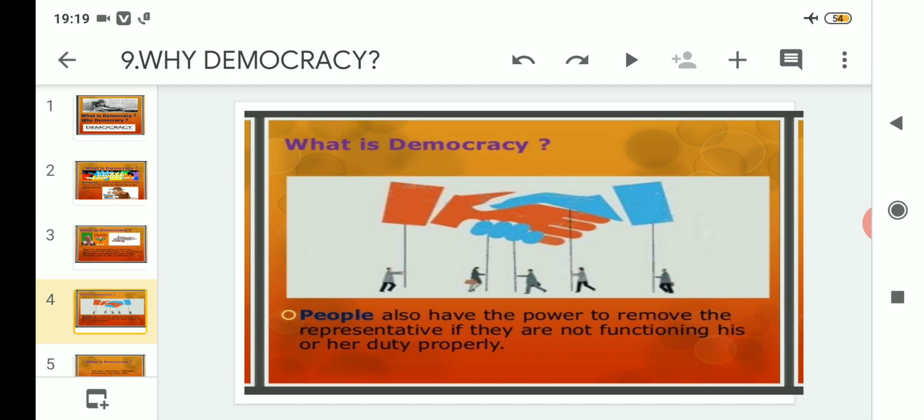So this is the power of the common people. That means the power of us, that we can elect also, and if not satisfied, or if he or she is not working for the welfare and progress of the society and people, then we can remove also by not giving him the vote when he stands in the elections, or when his tenure comes to an end after 5 years.